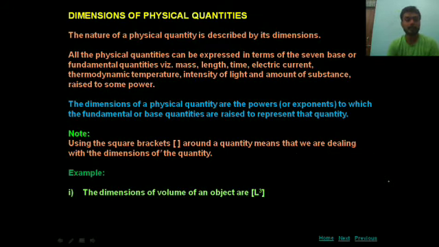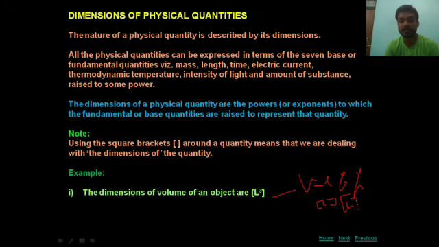For example, the dimension of the volume of an object is L cube. As you all know very well, volume means length into breadth into height, LBH. Length is L, breadth is also a length, and height is also a length.